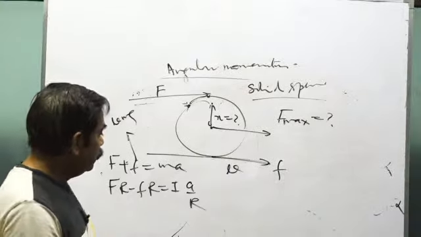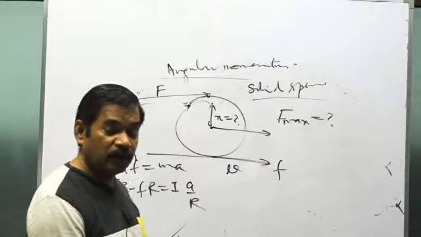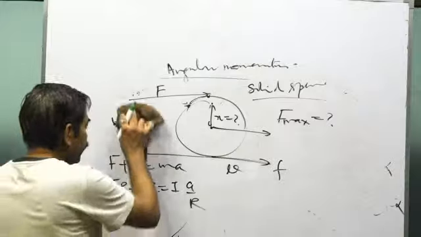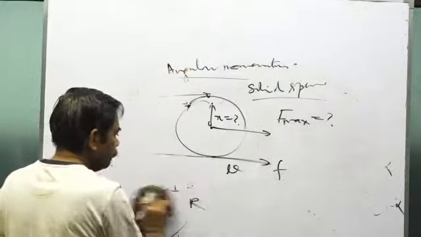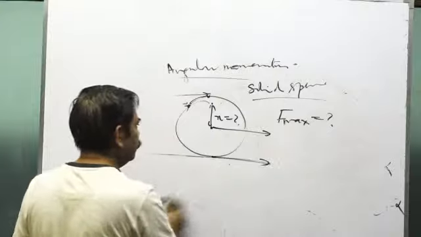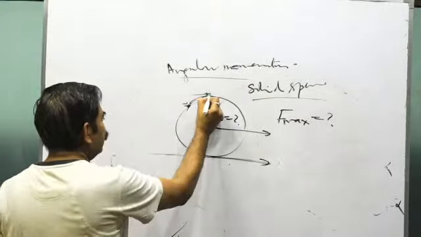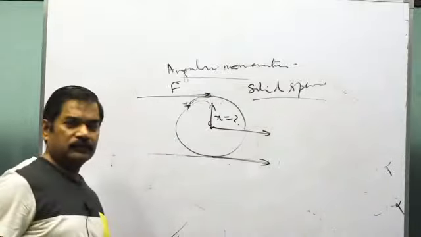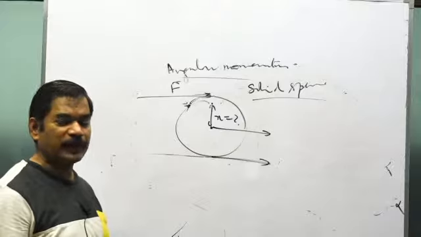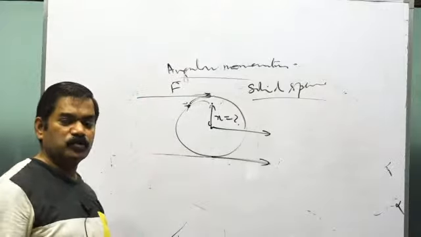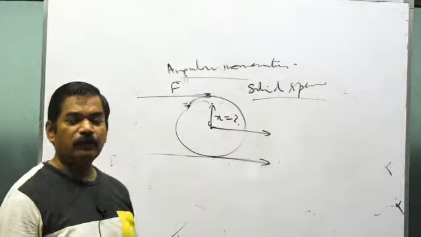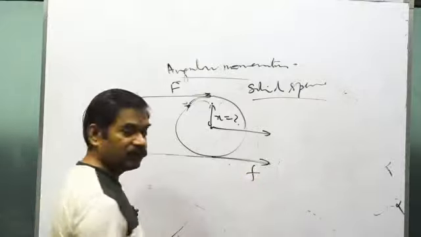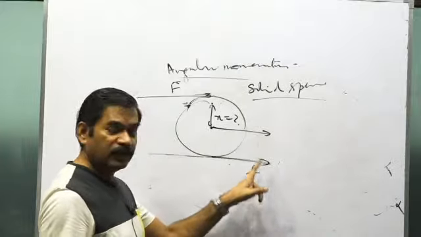This is one kind of question. Is that clear? And the force of friction is mu mg. Now see, there could be another kind of question. They tell you that the surface is rough. We apply a force F at the topmost point, and we find that the motion is pure rolling, there is no slipping. Force F is applied at the topmost point, and the motion is pure rolling, there is no slipping. Calculate the value of force of friction f. Calculate the value of force of friction, even though the direction is not known.